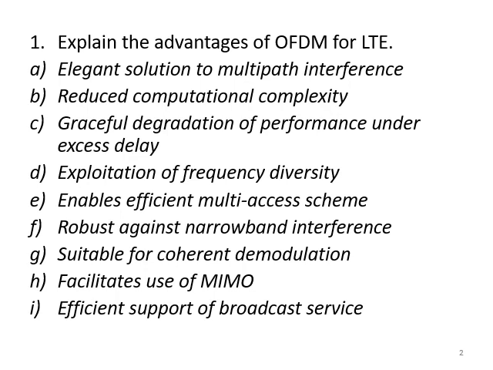Okay, first one is elegant solution to multipath interference. As you know, in OFDM, subcarriers are orthogonal to one another over the symbol duration. Using this, multipath delay spread can be reduced, and inter-symbol interference also can be reduced. These points we need to explain. And second one is reduced computational complexity. This can be achieved using FFT and IFFT.